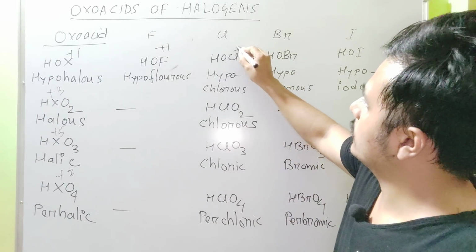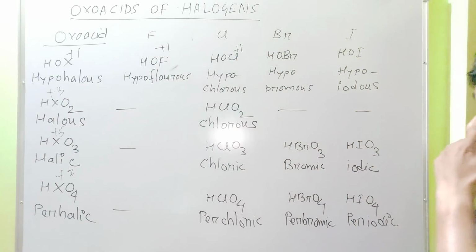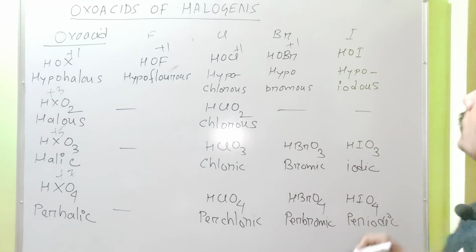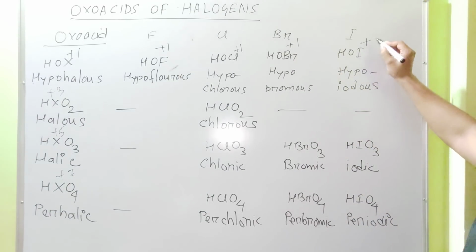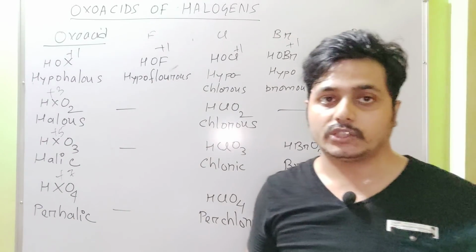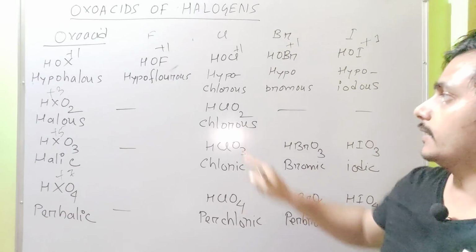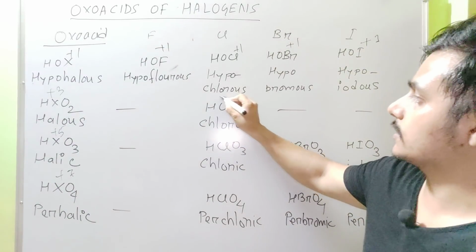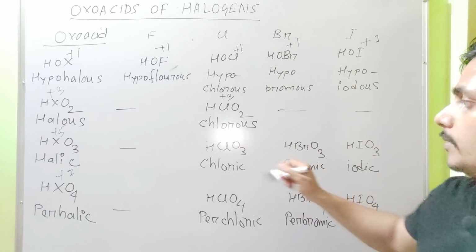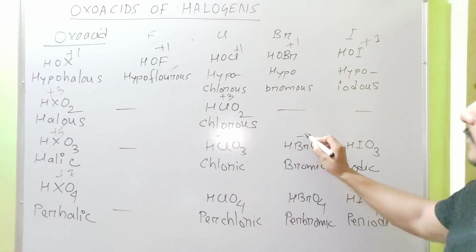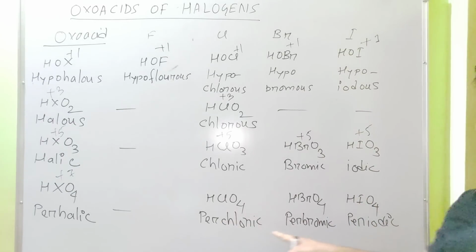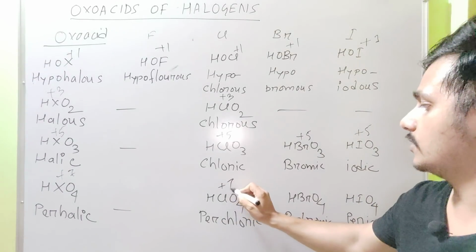Chlorine is also in +1 oxidation state. Bromine and iodine also are in +1 oxidation state. Here +3. In this type of oxo acid, +5. In case of perchloric acid, +7.